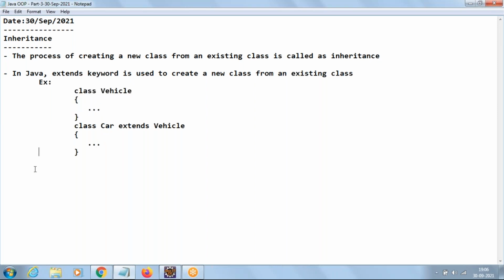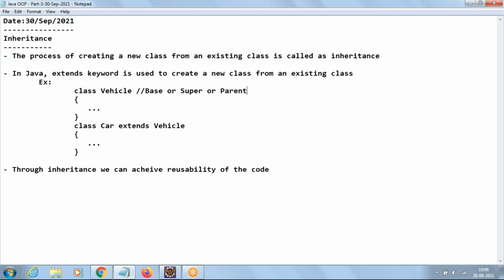That's the meaning here. The advantage of inheritance is that through inheritance we can achieve reusability of the code. And the terminologies are like this: the Vehicle class we call the base class or super class or parent class. And the new class Car, created using Vehicle, we call the derived class or subclass or child class.